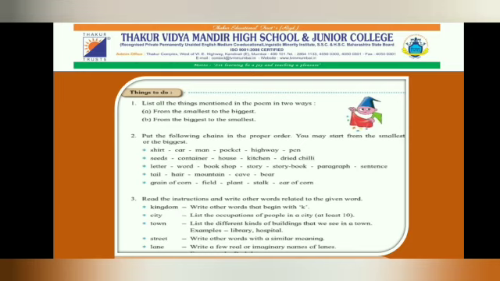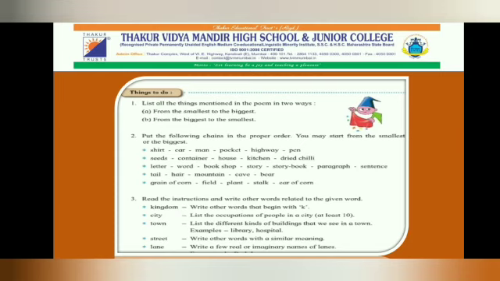Question number 2. Put the following chains in the proper order. So you may start from the smallest or the biggest. For example, shirt, car, man, pocket, highway, pen. So how can we arrange this from smallest to biggest? We will start with pen, pocket, shirt, man, car, highway.